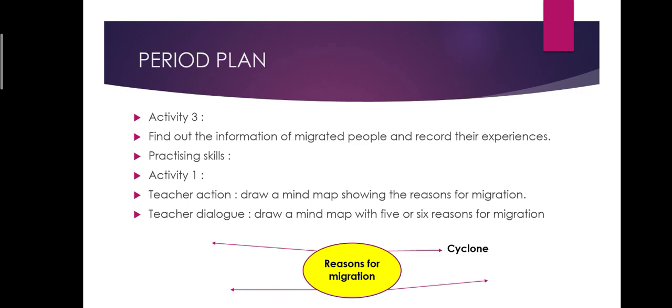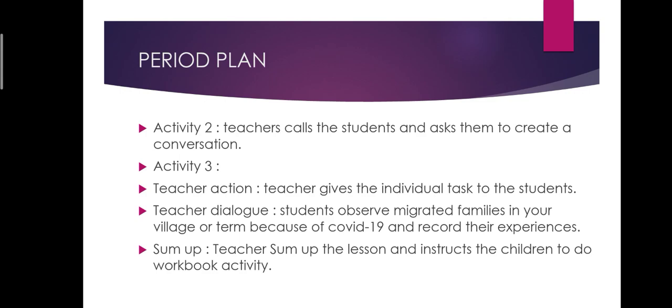Next, practicing skills. Under practicing skills, activity 1, teacher action is to draw a mind map showing the reasons for migration. Then teacher dialogue: draw a mind map with 5 or 6 reasons for migration. One example is given below, that is reasons for migration. One reason is cyclone. The remaining reasons they have to mention here. Then activity 2 under practicing skills: the teacher calls the students and asks them to create a conversation.